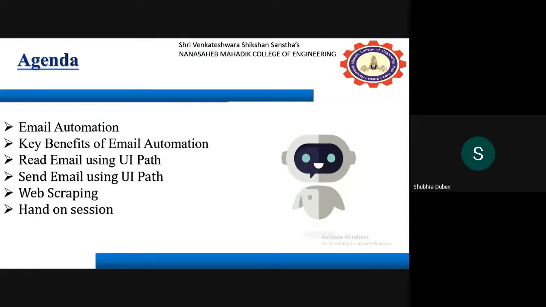The agenda for today's session is, first, we are going to see email automation, then we will see the key benefits of email automation, how we can read emails by using UiPath, and how we can send email by using UiPath. And then, last, we will see how we can extract data from the web by using the web scraping method, and we'll see some hands-on session.